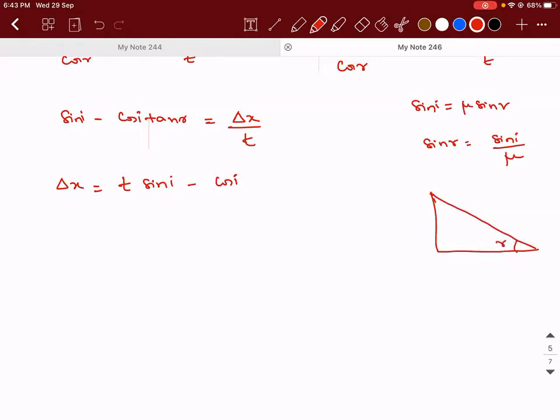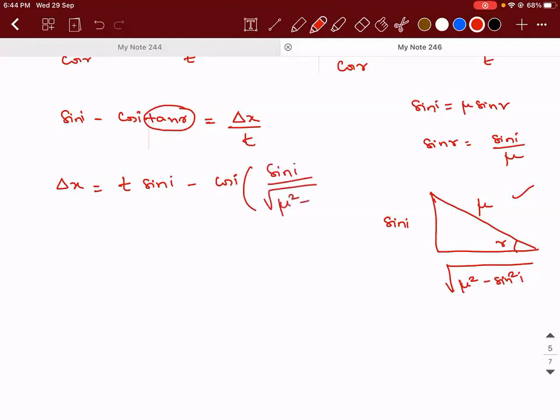So if I take this angle as r, can I say that this is sin i and this is mu? Can I say that? And this will be root of mu square minus sin square i. Okay. Cos i into, tell me what is tan r from this triangle. Sin i by root of mu square minus sin square i. Correct.